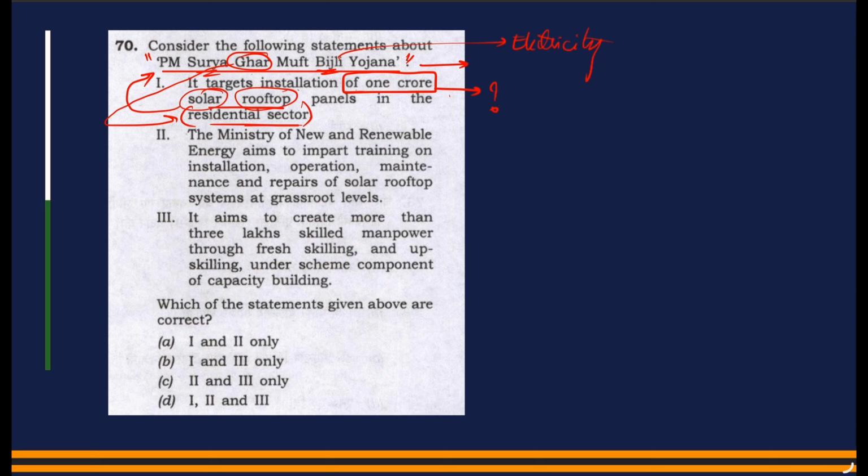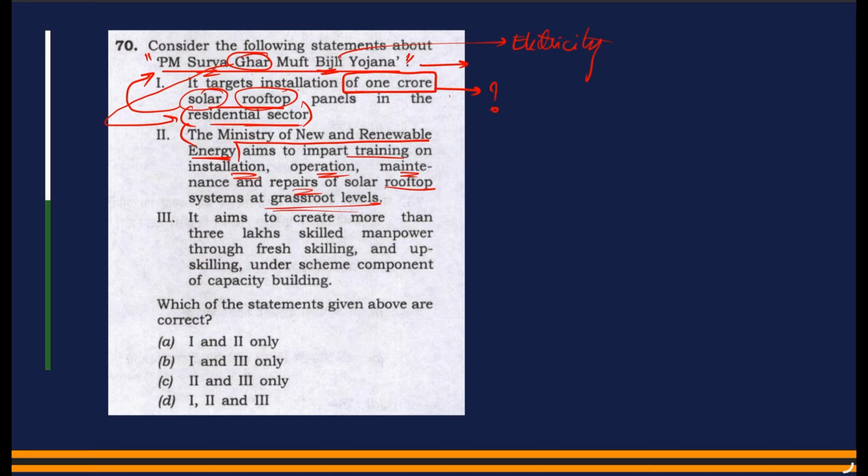So the second statement, they're talking about the Ministry of New and Renewable Energy aims to impart training on installation, operation, maintenance and repair of solar rooftop systems at grassroots level. So the first half of the statement is talking of the ministry.